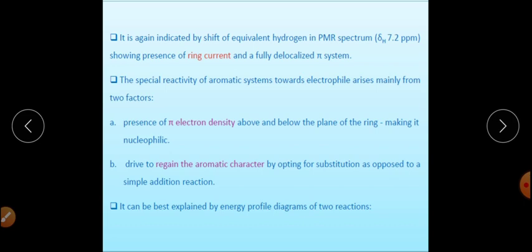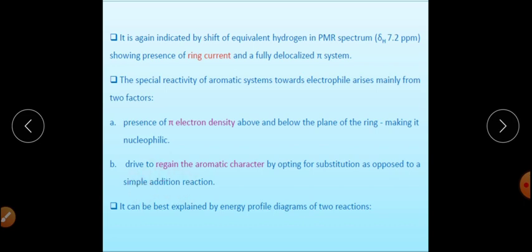The first is the presence of pi electron density above and below the plane of the ring, which makes the entire benzene a nucleophile. Because it contains electron density above and below the plane, it can easily react with the electrophile.